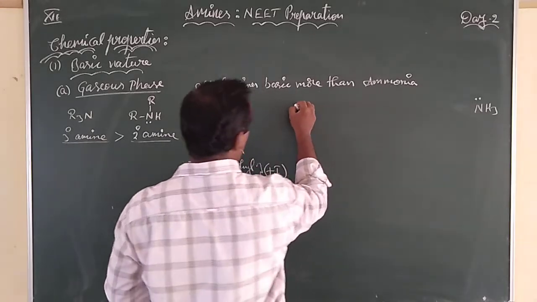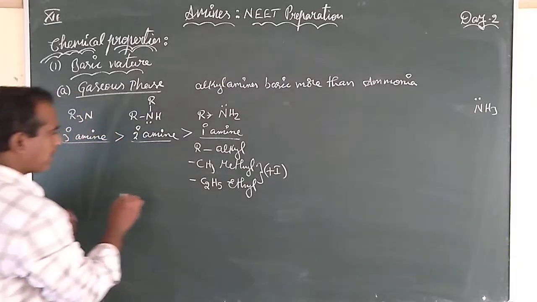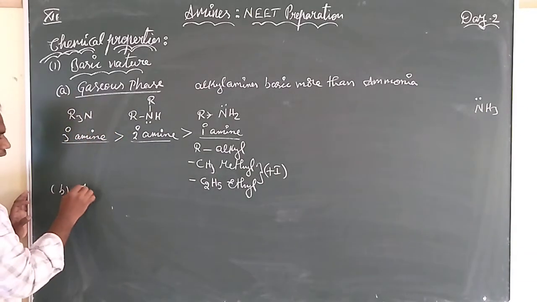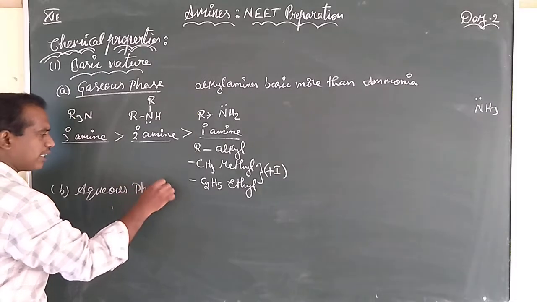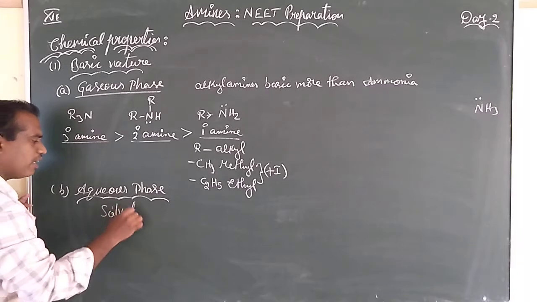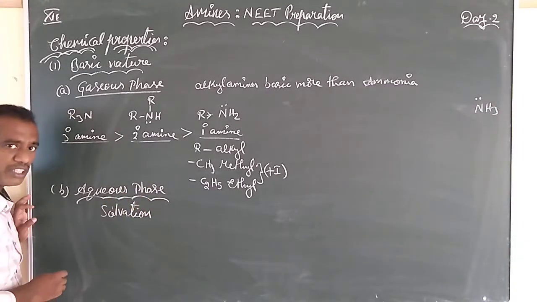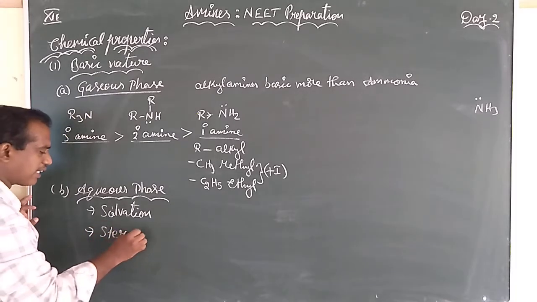Simply I would like to conclude that in the aqueous phase, there are two problems they are facing. One is called the solvation effect. Solvation effect means the solubility in the presence of water. And second, the steric factor.